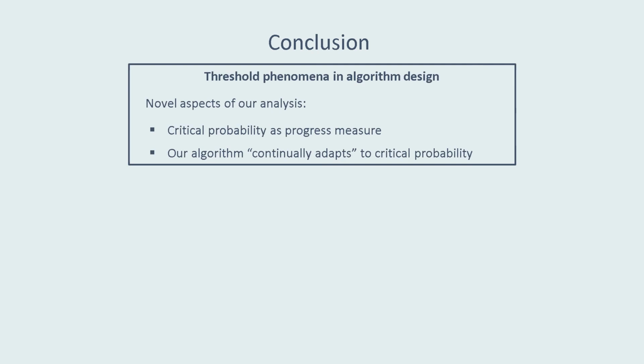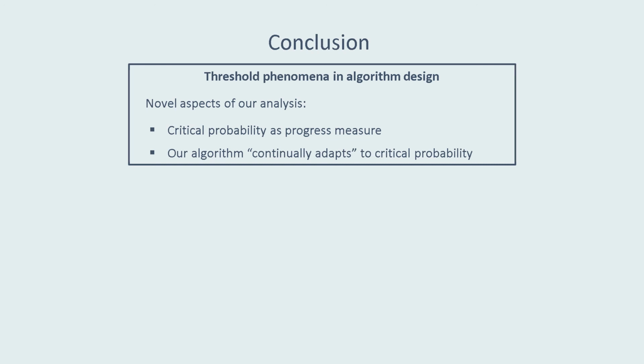In conclusion, let me just highlight one interesting aspect of our algorithm and some future directions. A key part of our analysis was the use of the critical probability as a progress measure. We know that our algorithm is efficient because in each step, the critical probability of the underlying function shifts by a large amount.